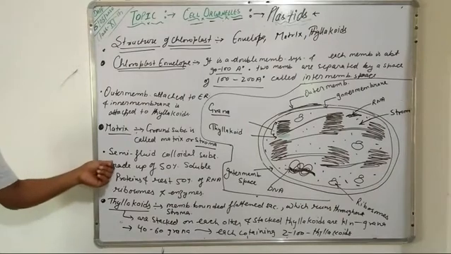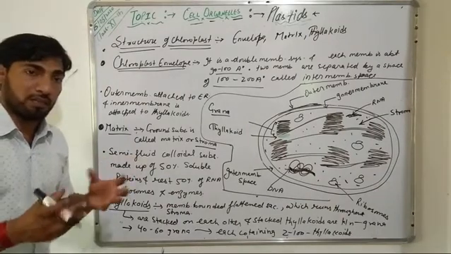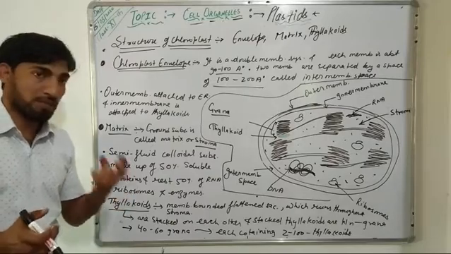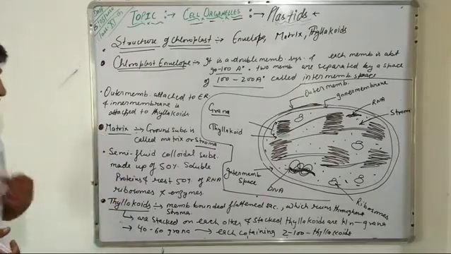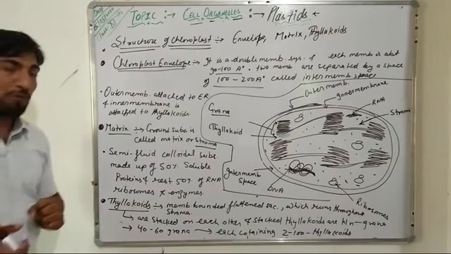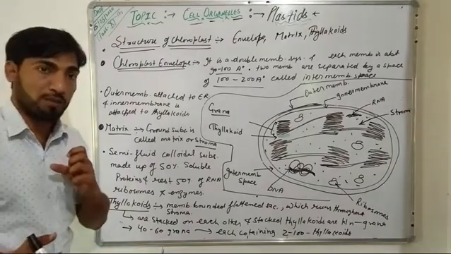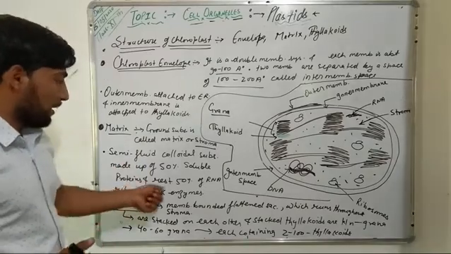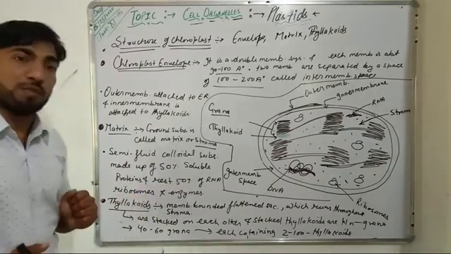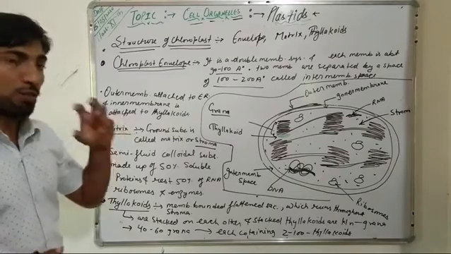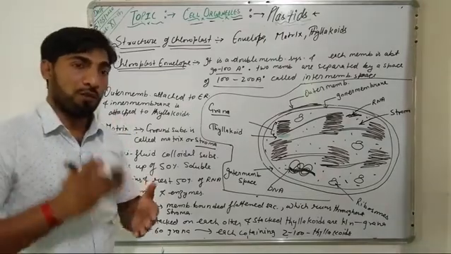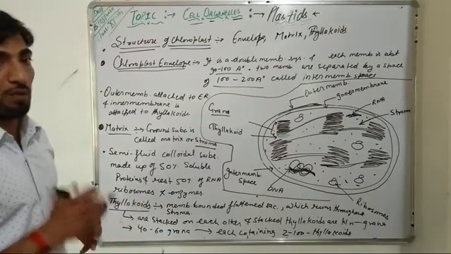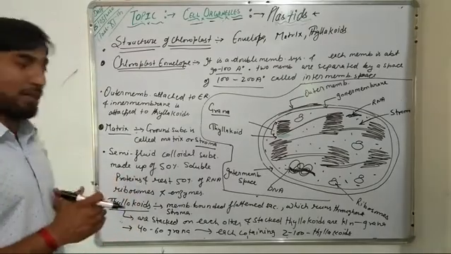Further, this matrix is a semi-fluid colloidal substance. The matrix of chloroplast is made up of about 50% of proteins, and the rest of the 50% consists of the RNA, ribosomes and enzymes. So the matrix or the stroma of chloroplast consists of 50% of soluble proteins, and 50% of it consists of the RNA, the ribosomes and enzymes.